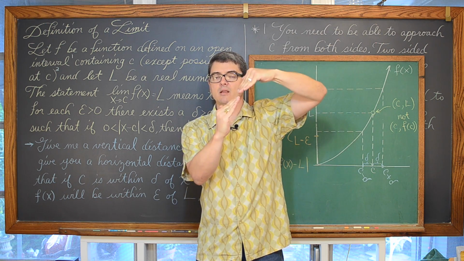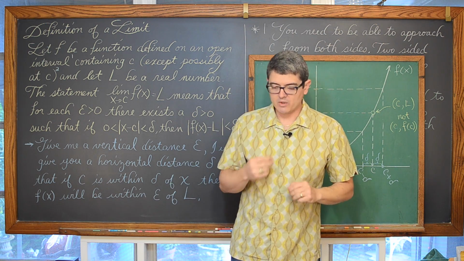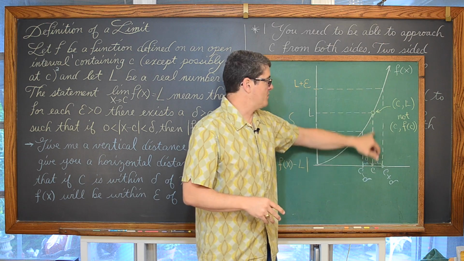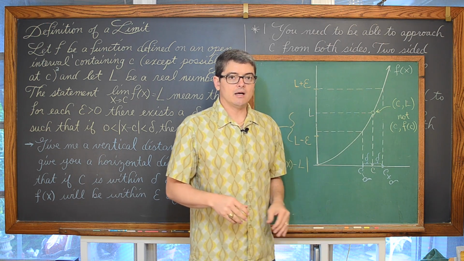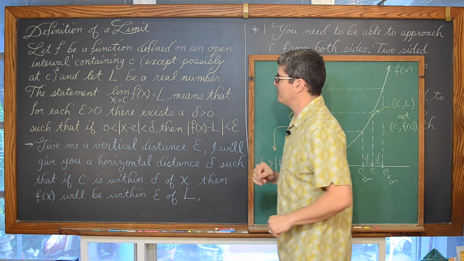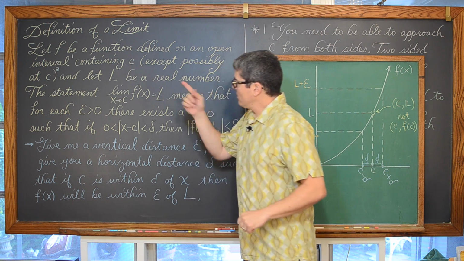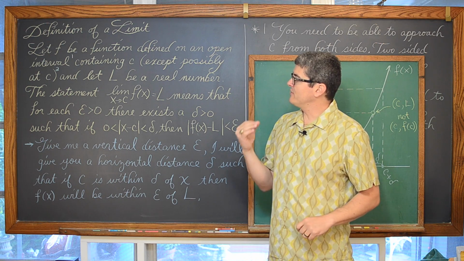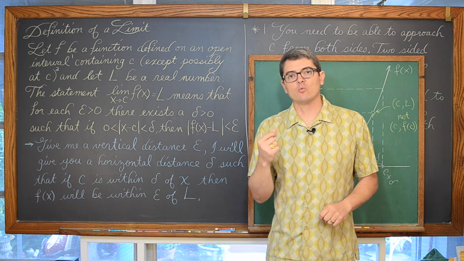As long as the one-sided limits are equal, the two-sided limit will exist, and the function does not have to exist there. So think of a hole, a removable discontinuity. And let L be a real number. So we're talking about the definition of a real limit.